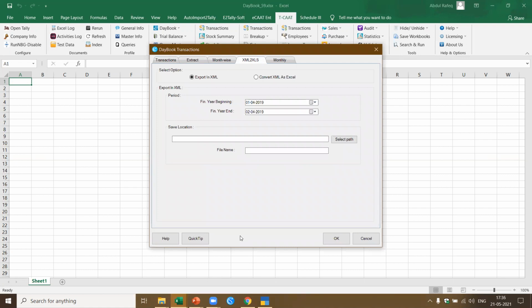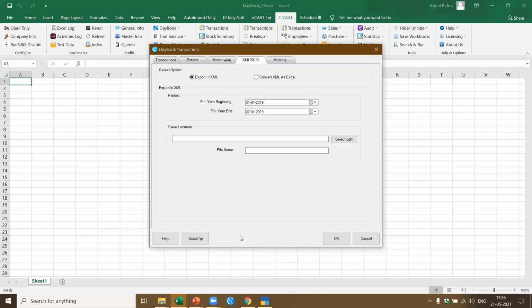Now you remember there are two steps in getting data from Tally. First, we send a request, based on which Tally will send you the SOAP response, which means the data will be given in XML format. I showed you the XML format. That XML format is read and converted, put in a data grid, and then copied into Excel. There are two steps. Sometimes Tally itself takes a long time because it generates so many transactions. If the volume of transactions is high, Tally will take a long time, and you may feel that the Excel is hanging.